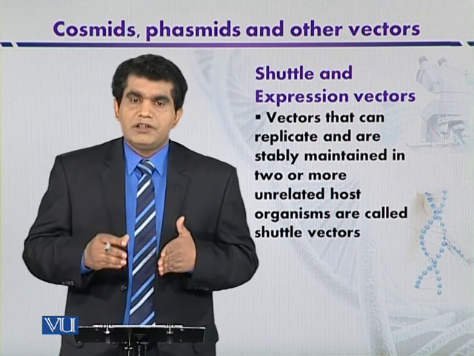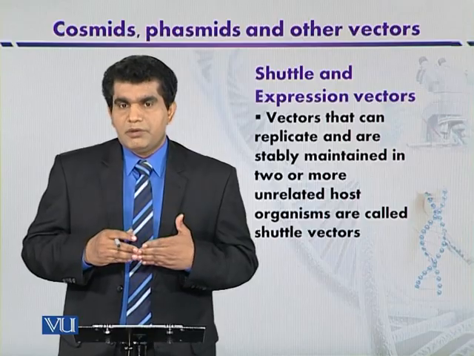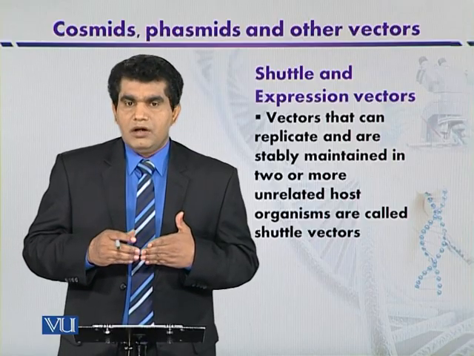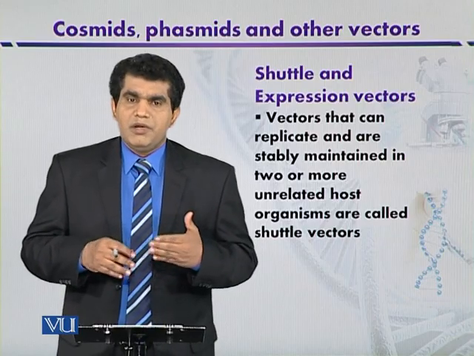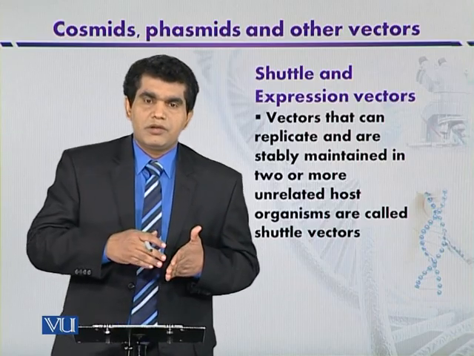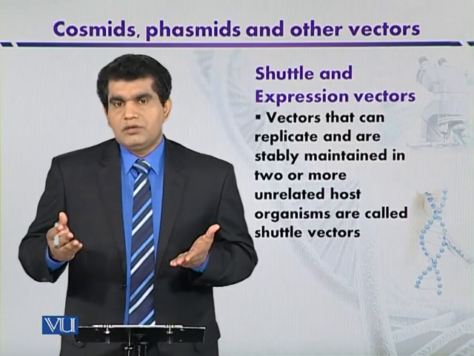So such antibiotic selectable markers will not work for yeast because the antibiotic mechanism may be different between prokaryotic microbes and eukaryotes.